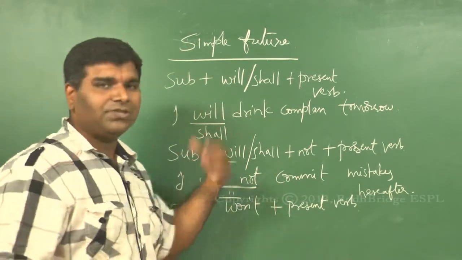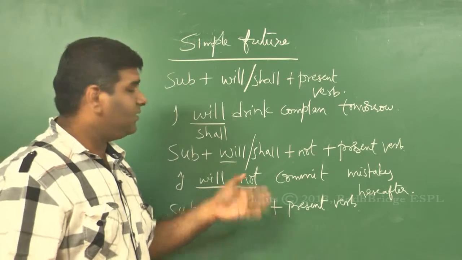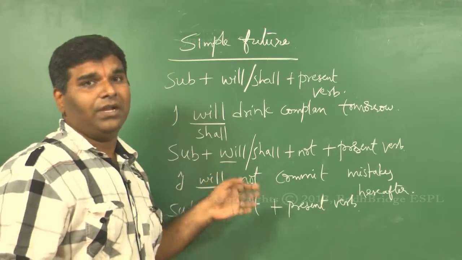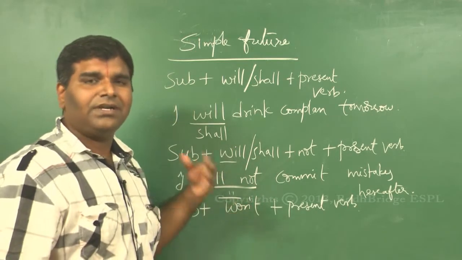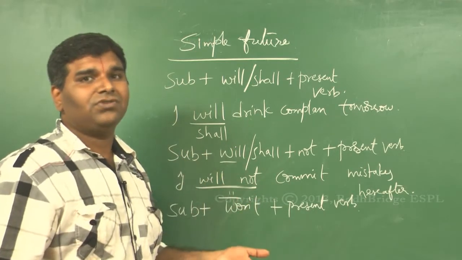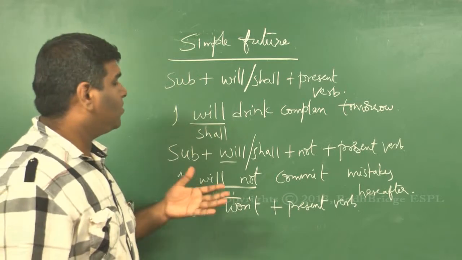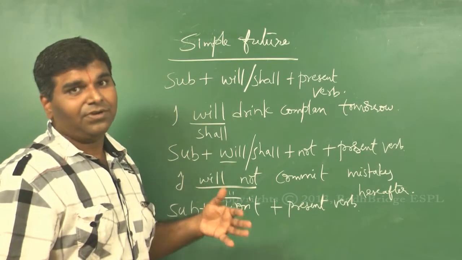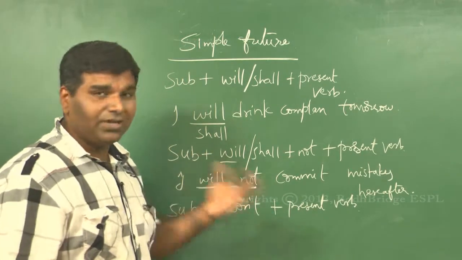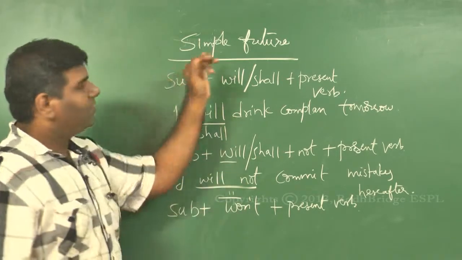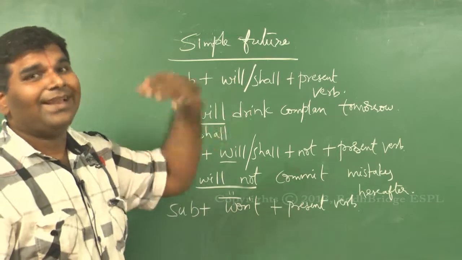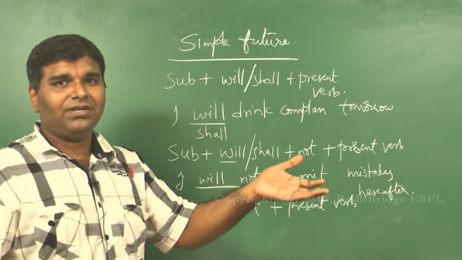They consider shall an old English word. So people prefer using will. Especially the Americans, they don't use shall, they use will. I will not instead of I shall not. Will is a very, very common word, and it's prevalent in the usage of English in most of the countries. Whichever country speaks English, especially the Americans, they use will instead of shall. Are we clear?